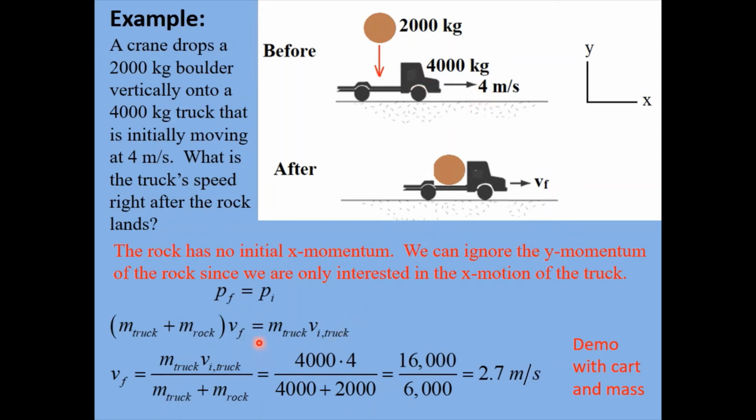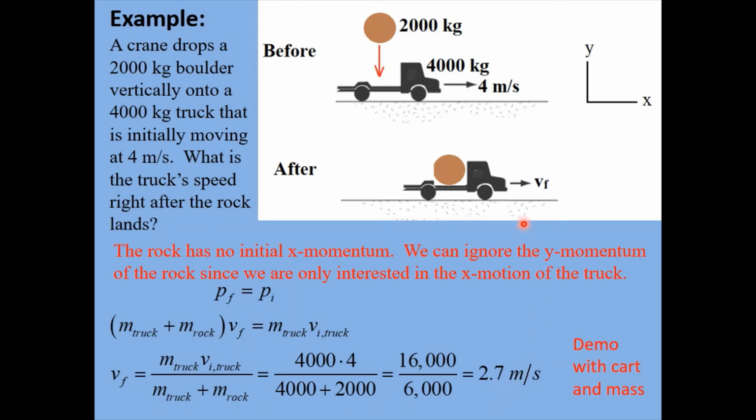So we can solve for v final. Again, we're going to have to divide everything by the total mass of the truck plus the rock. So our answer, v final, is the mass of the truck times the initial velocity of the truck divided by the total mass of the truck and the rock. Plugging in all our numbers, you can see them here, it comes out to be 2.7 meters per second.